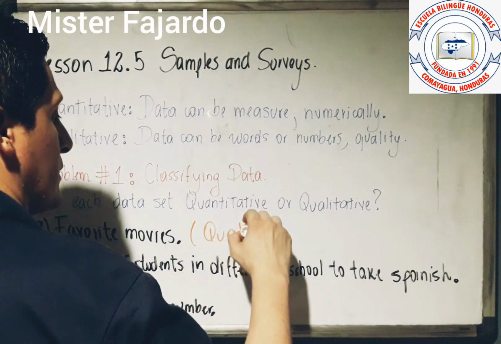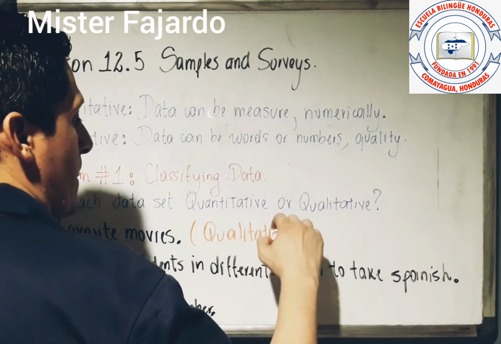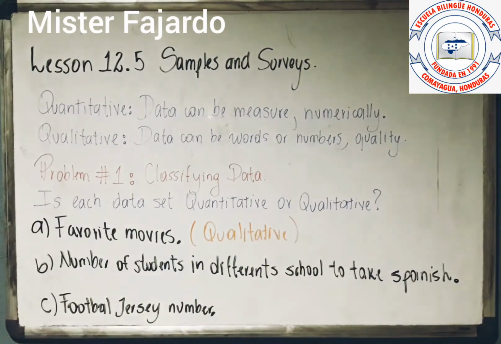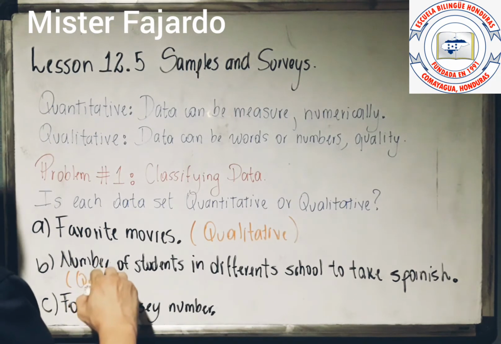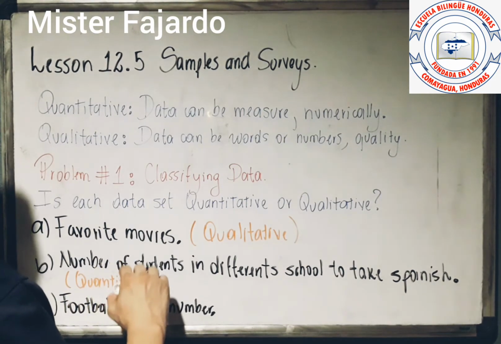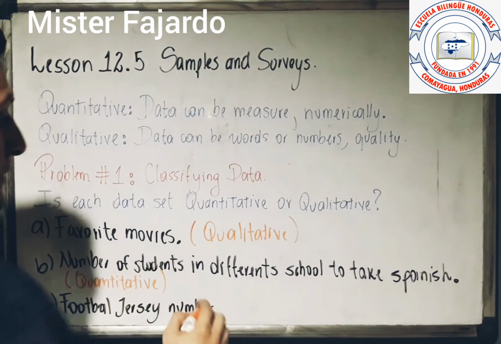It's really easy to understand. Okay, but what happened with the second one? Say number of students in different schools to take Spanish, okay? In this case, the number of students is data that you can count numerically. That means that, because you are going to have a specific number of students, it is going to be quantitative, okay? Because you can measure. I'm going to put it here. Quantitative. Okay? It's really easy to understand.